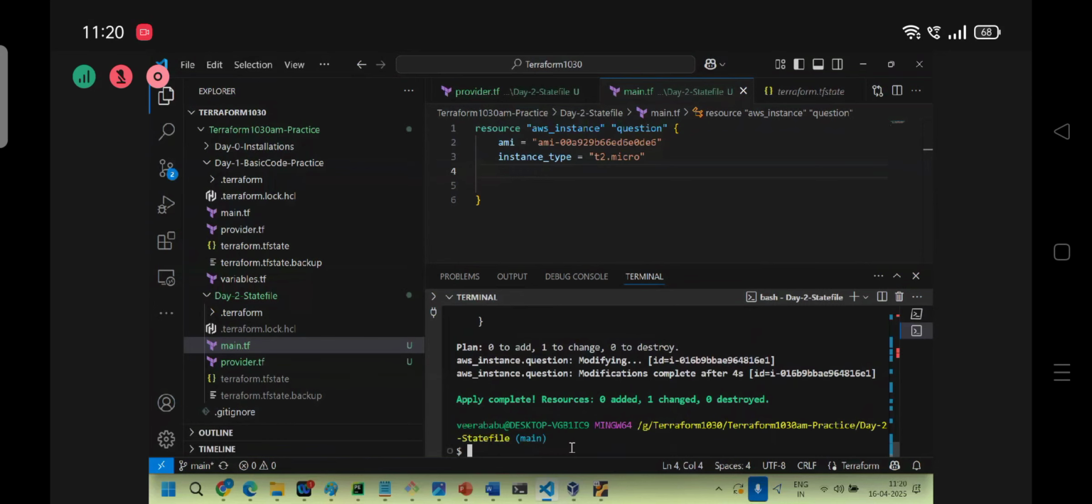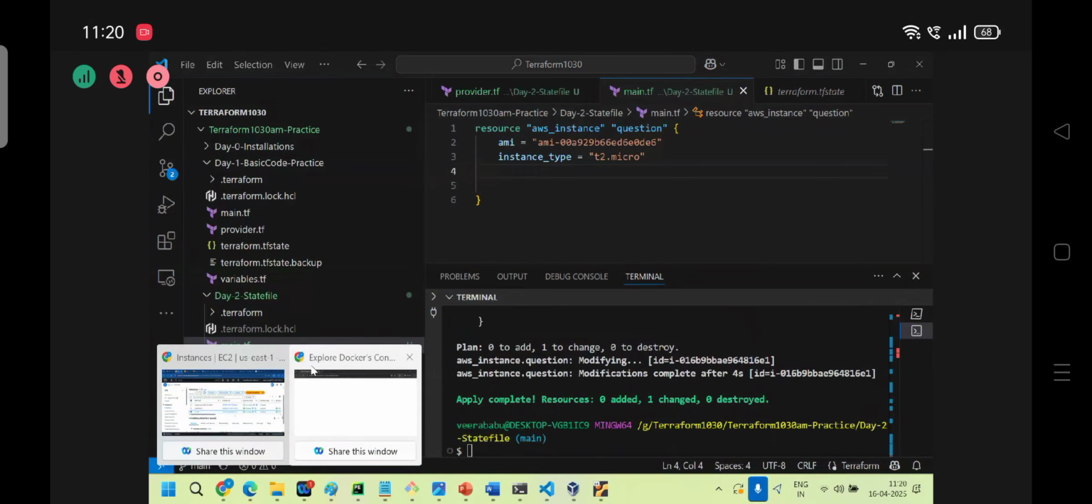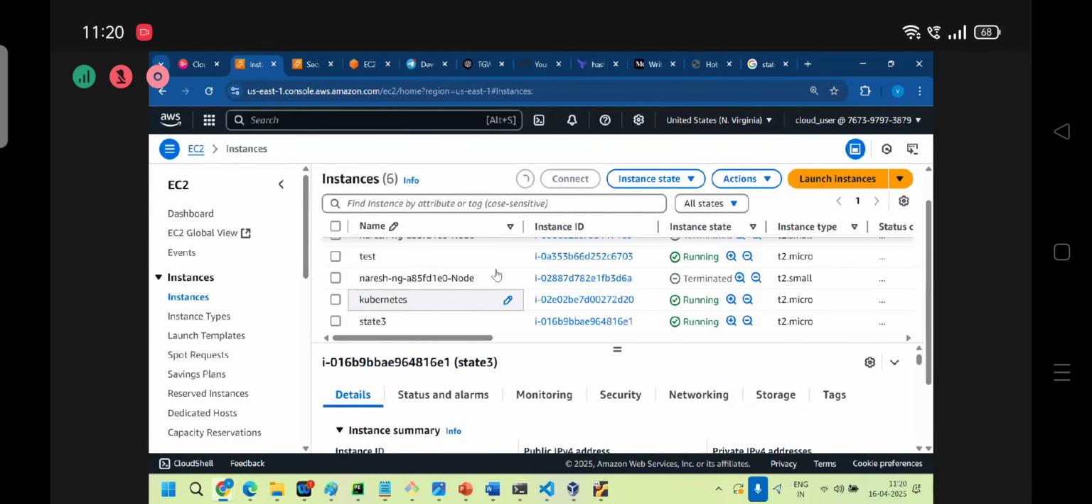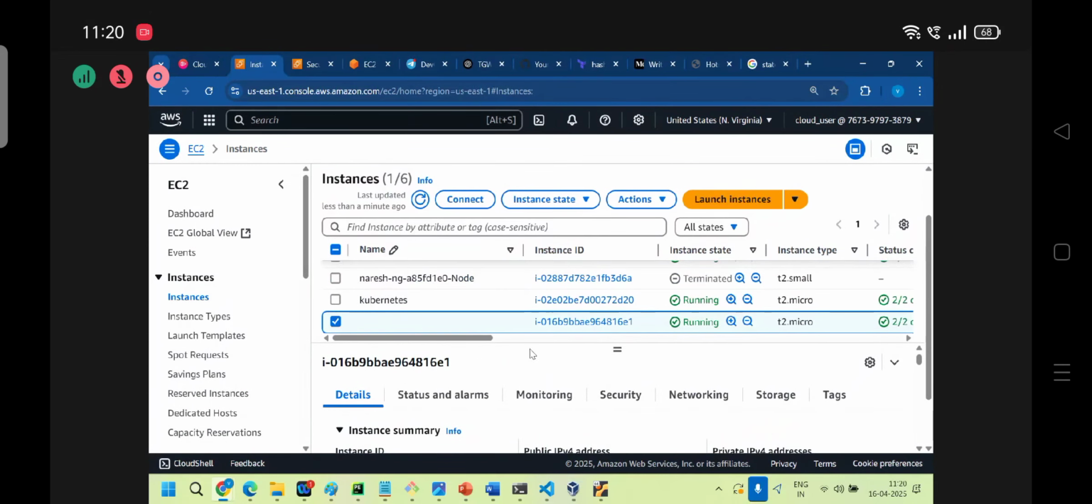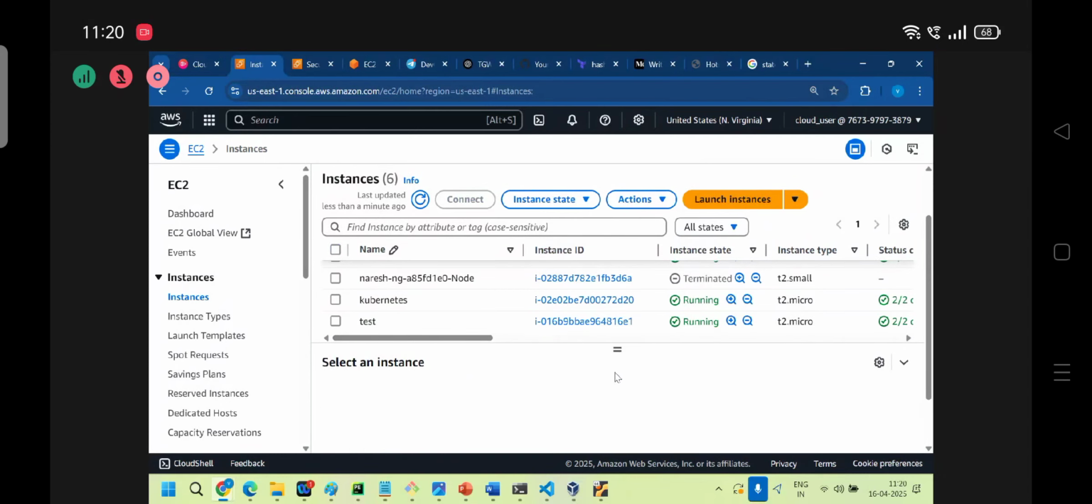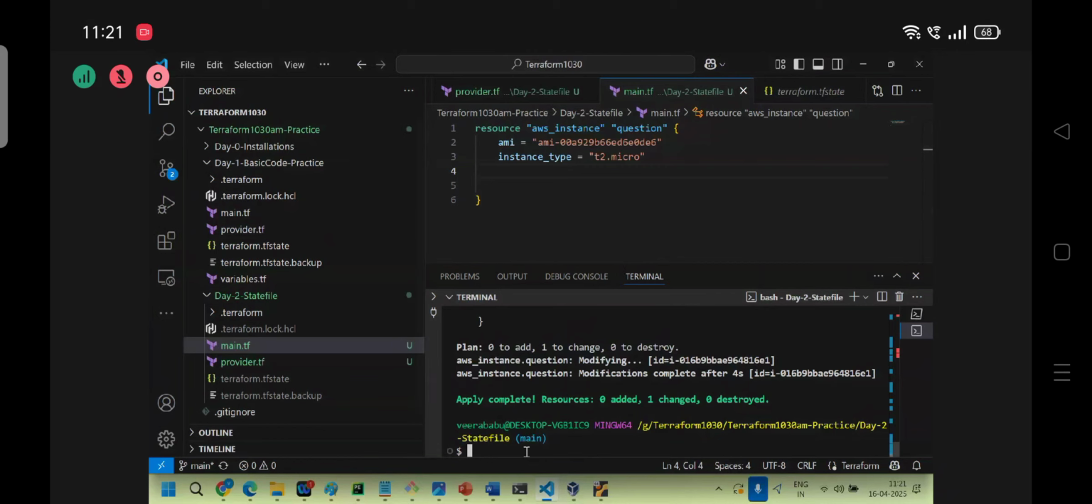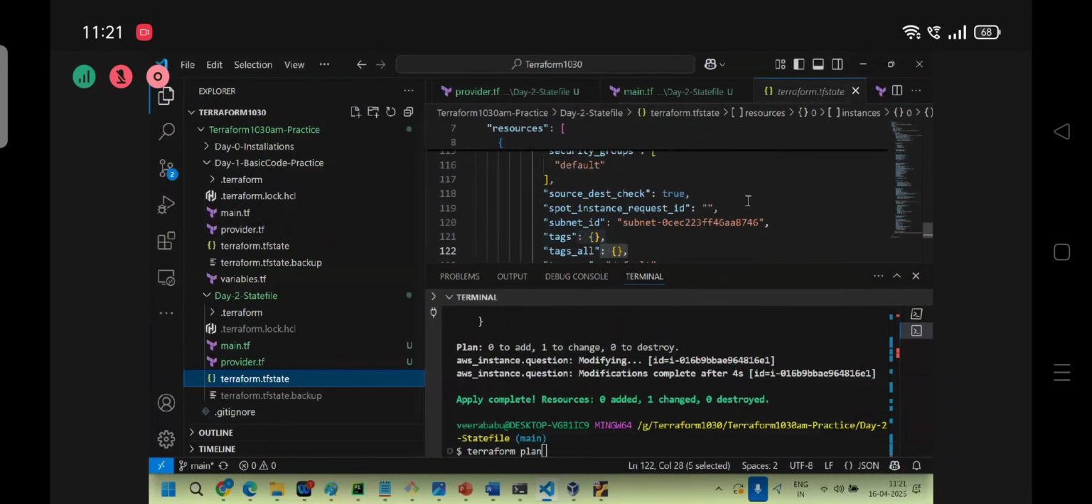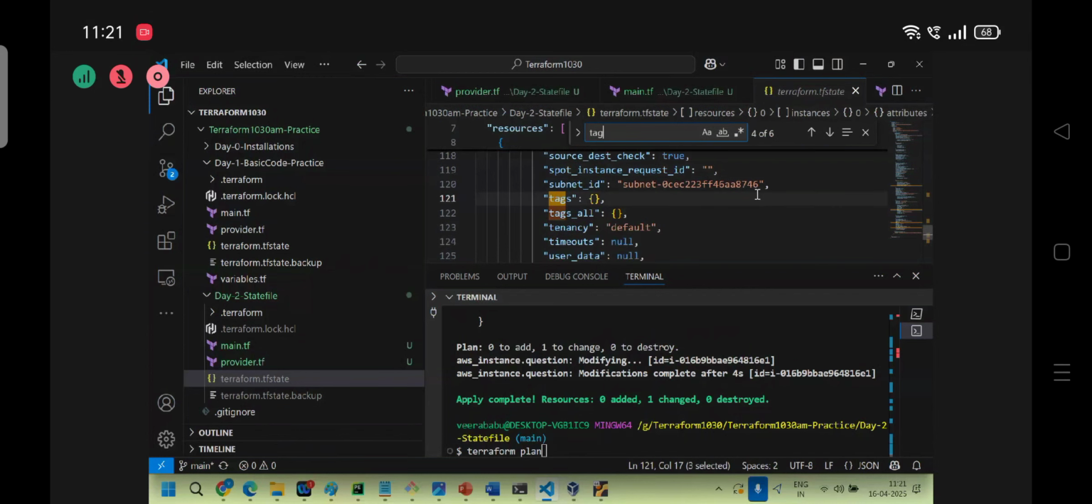One changed. Okay, now tell me, if I'm adding the name test now, understand? Now you can check the Terraform state file, and Control F. So tags are what? Null.